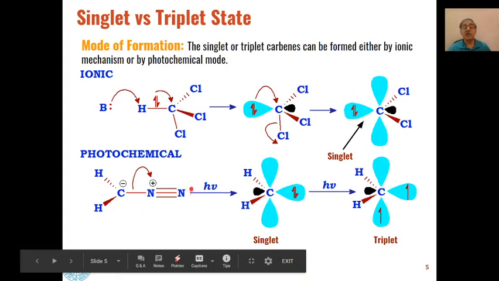Whereas if we do the photochemical reaction of diazo compounds, on photochemical irradiation, nitrogen gas is eliminated to give us first a singlet carbene, which on further irradiation can be converted into a triplet carbene. So photochemically we can produce first singlet, and then further photochemical irradiation can change that singlet carbene into a triplet carbene.